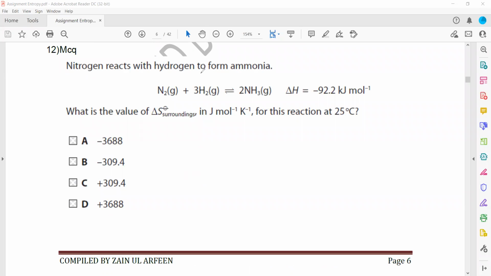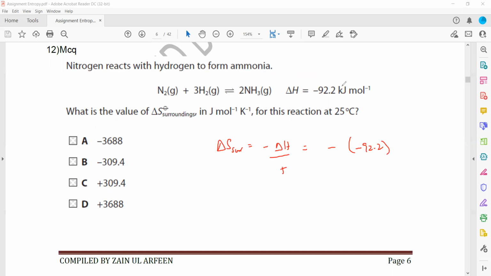Question 12. Nitrogen reacts with hydrogen to form ammonia. What is the value of entropy of the surrounding? That is in joule mole inverse Kelvin inverse at 25 degrees. So entropy of the surrounding is equal to minus delta H divided by T. That is equal to minus, and delta H is minus 92.2.